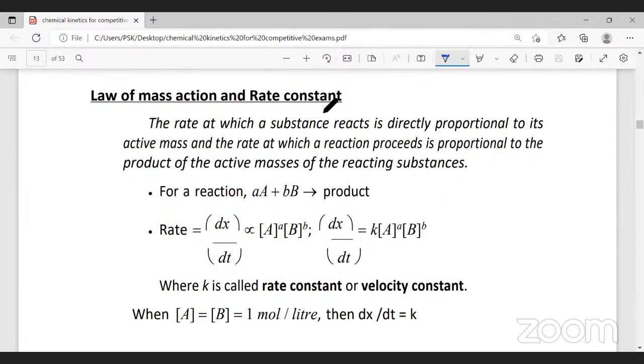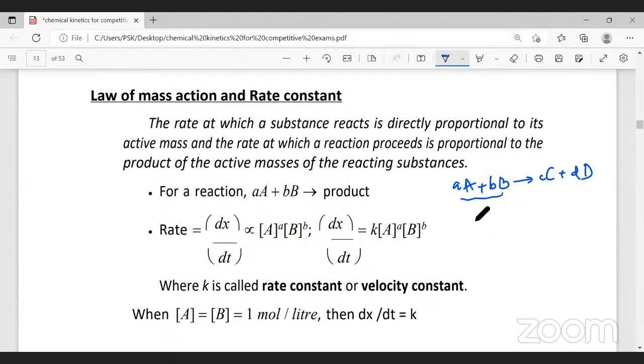Law of mass action and rate constant. We discussed law of mass action yesterday. I don't know how many people remember, but anyway, we will learn the law of mass action and rate constant. Now assume a reaction, a moles of A plus b moles of B, giving you c moles of C and d moles of D. This is the reaction.